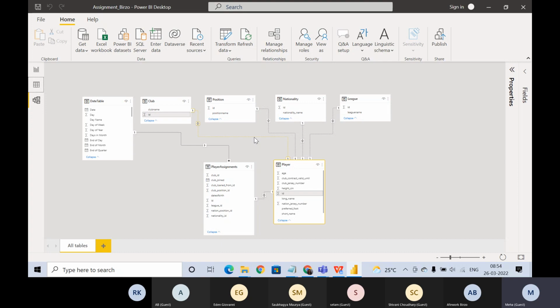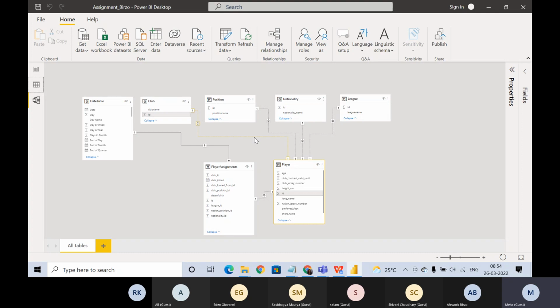That means one unique row. Now in the player table also, ID is unique because that is player ID. So the information of one player will be unique in each of the rows. That's why we have one here, and that's why we are seeing the relationship as one-to-one, right? But then is that the correct relationship getting created?